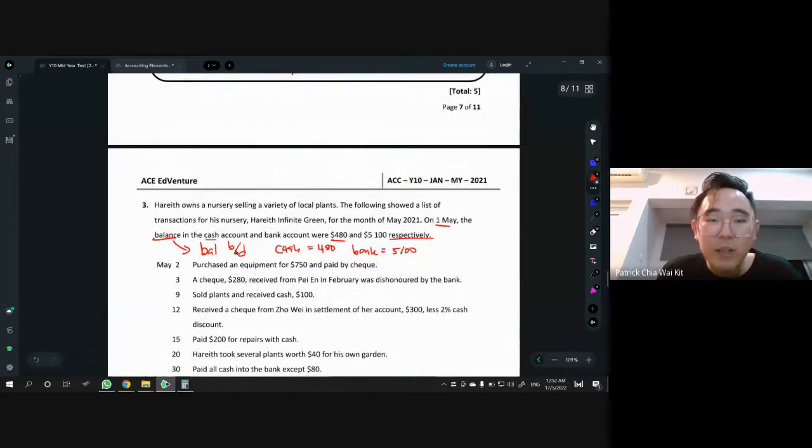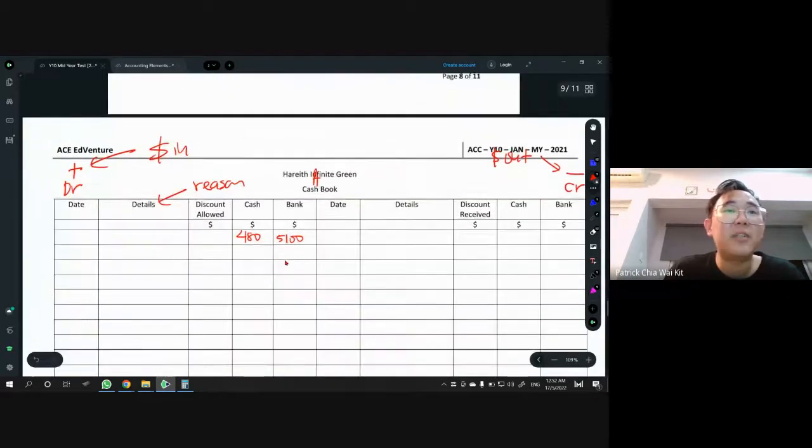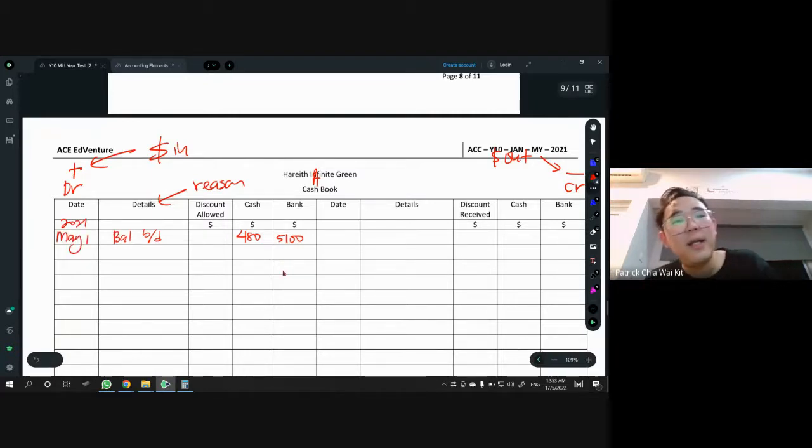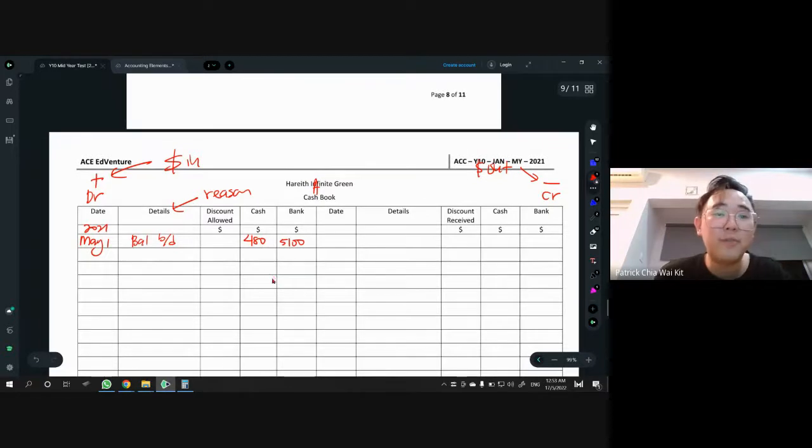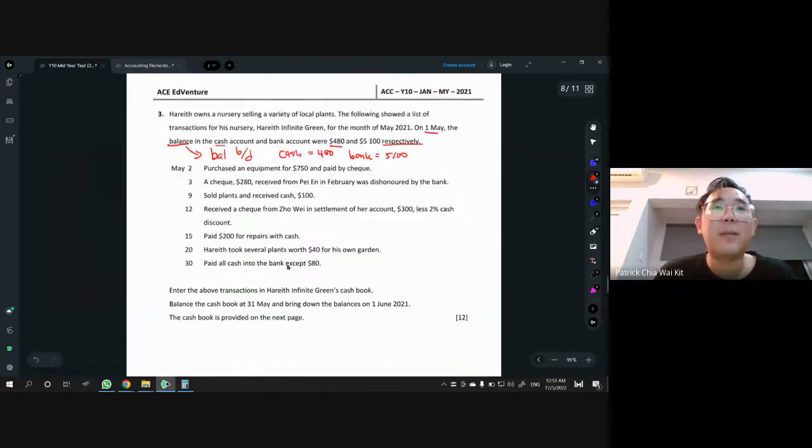Now, what details do I put? Since they use the word balance, you put balance BD. Simple as that. So put the number first and then you put balance BD. I'm going to put the short form, guys. Balance BD. The year is 2021, May 1st. Right? Dates are also important. I'm not sure whether this gets marks in the marking scheme, but just do it. Okay, do the dates. That's how we started. Let's look at the next one.